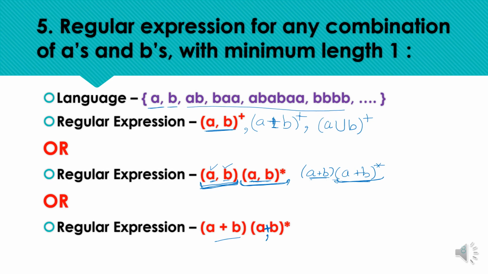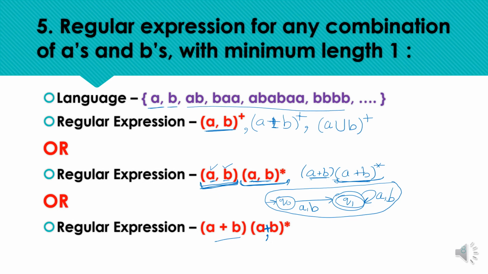Okay, and let's draw the DFA from initial state Q0. As we require minimum one input symbol, the initial state cannot be the final state. We need to receive at least one input symbol to reach the final state. And this is the final state, and at the final state we can have 0 or more occurrence of all the input symbols. So this is the corresponding DFA for this regular expression. Here we have marked the same transition with both input symbols, but at a time we are having only one input symbol for one transition.